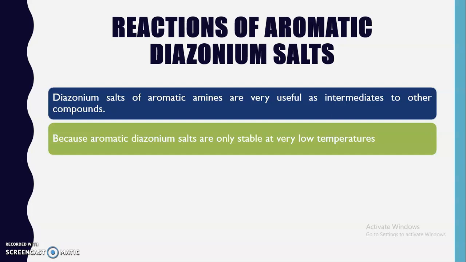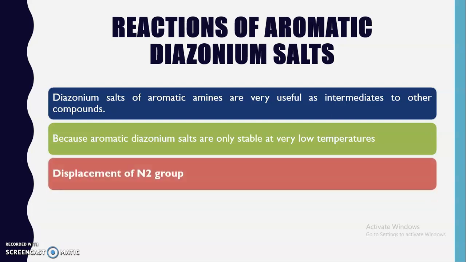As I said, they are stable between 0 to 5 degrees Celsius. It becomes advantageous for us, because if we change the temperature, these aromatic diazonium salts can be converted into other functional groups.